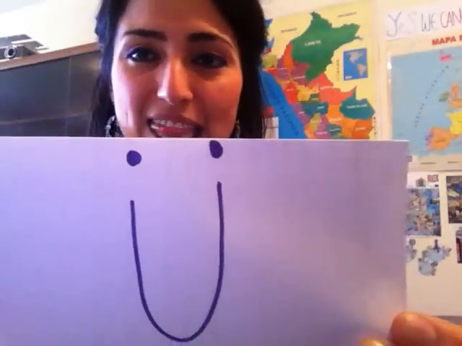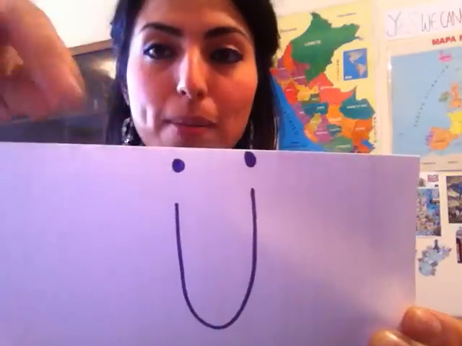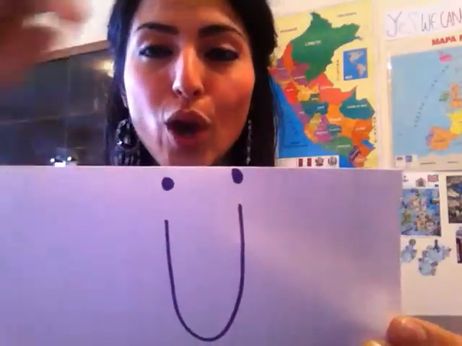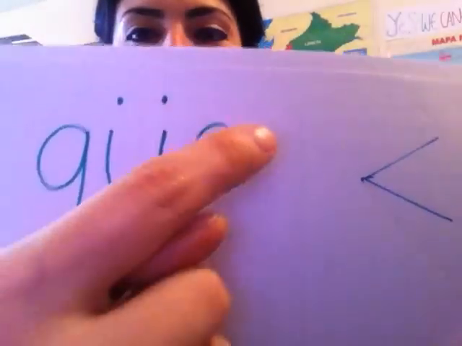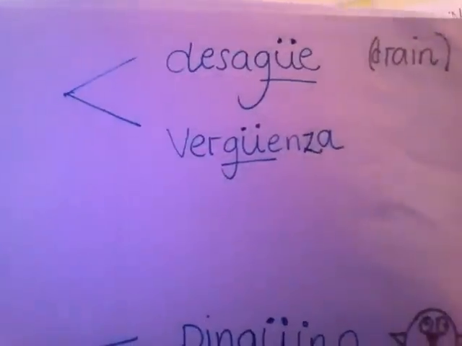And yeah, so don't forget that if you come across this U with la dieresis, it just means that the U is going to have a harder sound, and la dieresis can only be used on top of the U, and it can only precede an E or an I, like it does in here. An E or an I. GÜE, vergüenza. GÜI, pingüino.